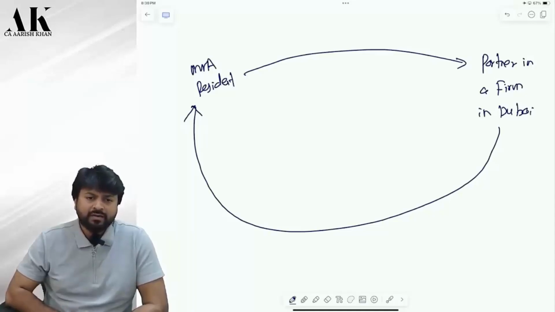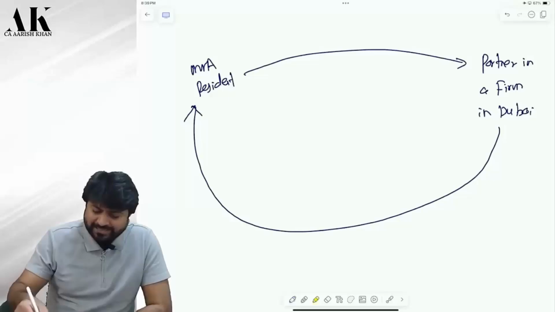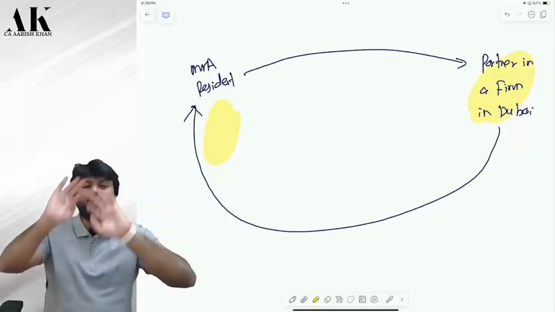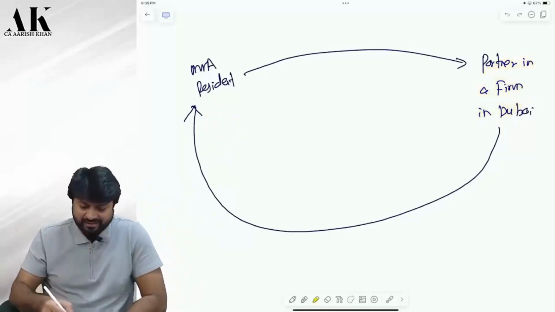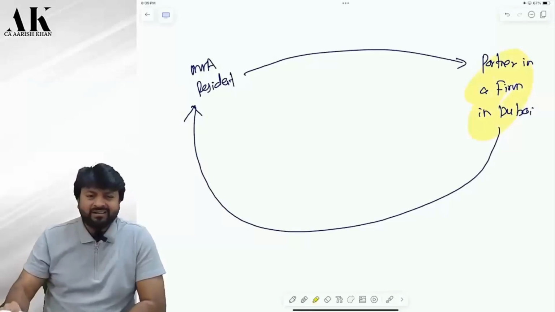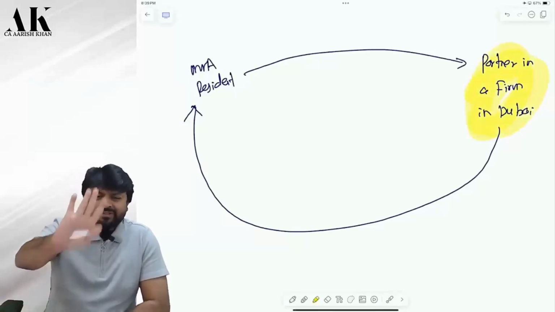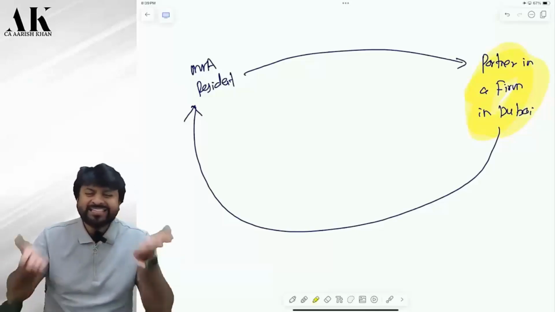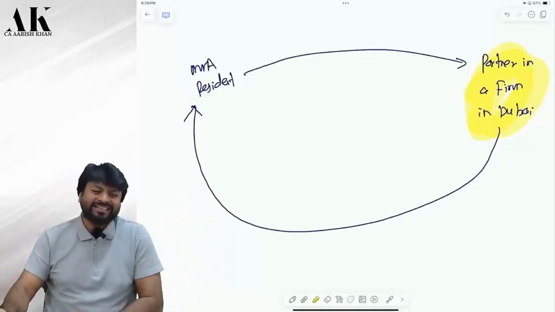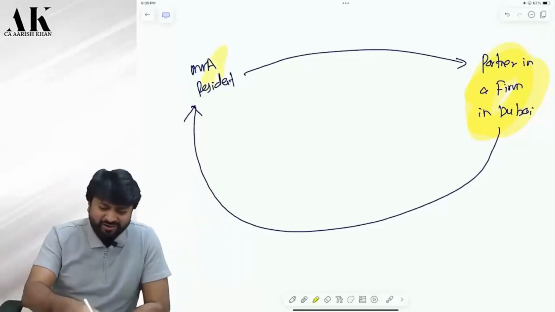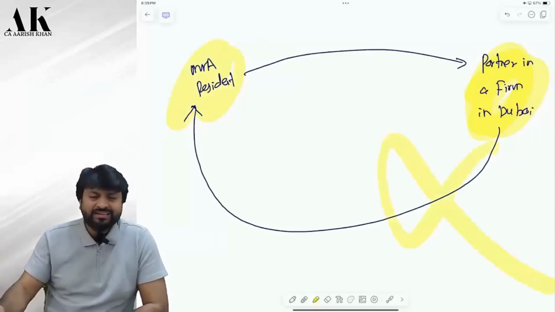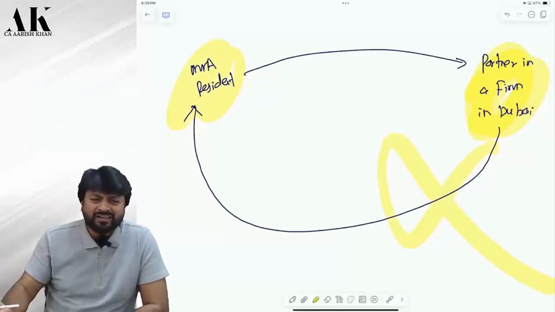No, sir. Why? Partner, partner. You are a partner in a partnership firm. First you say yes, then you say no? You are contradicting your own point here. Listen to me carefully. You are a partner in a foreign firm. Being a partner in a foreign firm is also your asset or not? It is as good as buying shares of a company. Should you disclose that or not? That you are a partner in a foreign firm? And you have not disclosed that. Is this an undisclosed foreign asset or not?